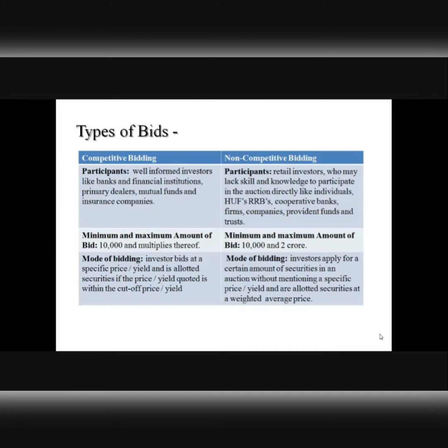Now, the main difference between competitive bidding and non-competitive bidding is that in case of the former, bidders will have to bid quoting a certain price or yield, right? However, under non-competitive bidding, bidders are not required to specify a price or yield. They only have to mention the total amount for which they may be interested in getting the securities, right? The first category is generally used by well-informed bidders like large institutions, while the second category is mainly used by small or less informed investors in the market, right?